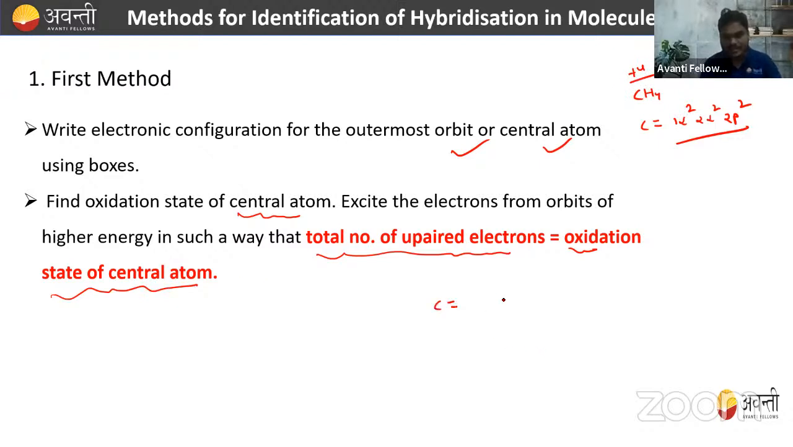So we can write 2s2 and 2p2. This is in the ground state. Now in the excited state, how will you excite? Excite in such a way that the total number of unpaired electrons must be equal to the oxidation state of the central atom. You already know the oxidation state is +4. So how will you excite the electron in the excited state?